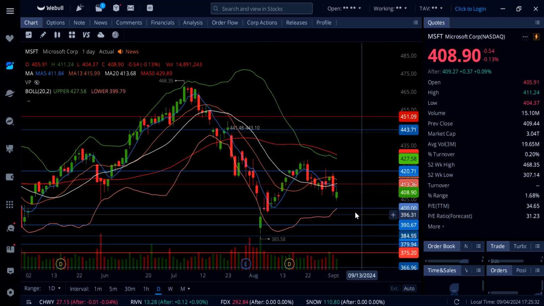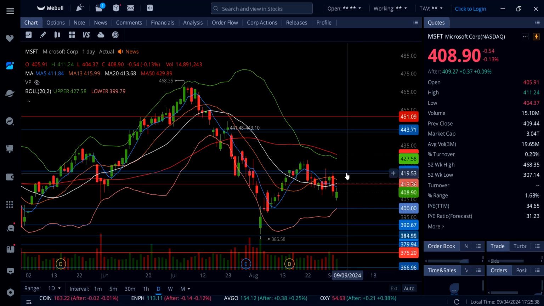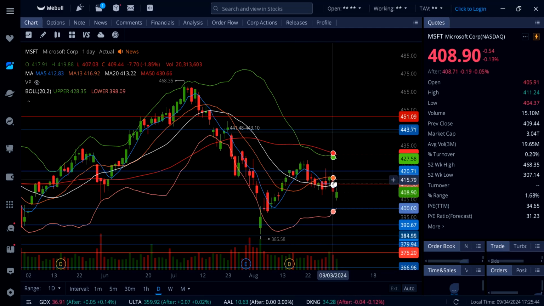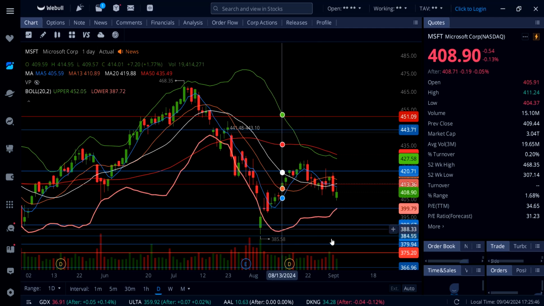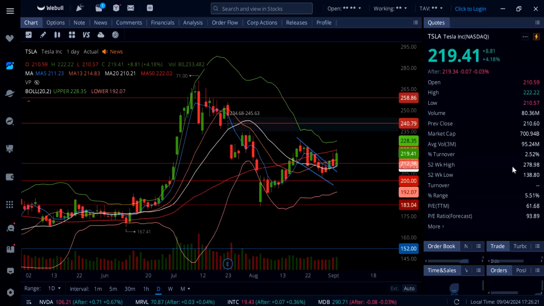Now, if this thing can break and hold 413, then watch out for a move up to right here 416 and over that 420. Until we get over these moving averages, 20-day, 5-day, and 13-day moving averages, it's not bullish, and you're not going to see any significant upside on Microsoft.